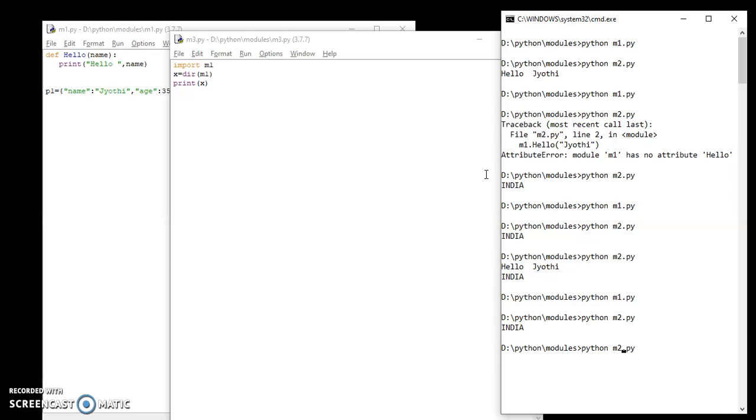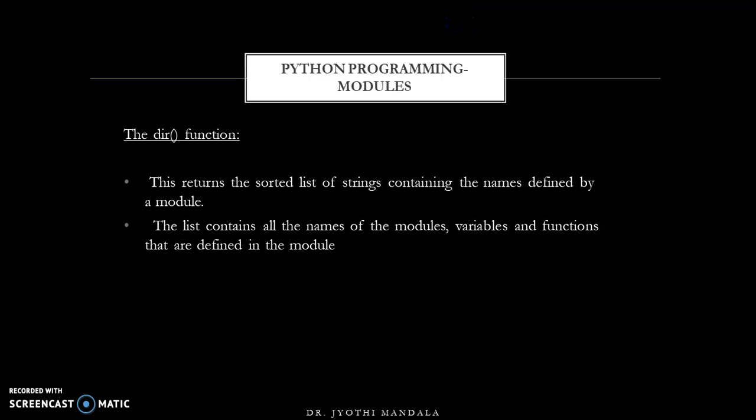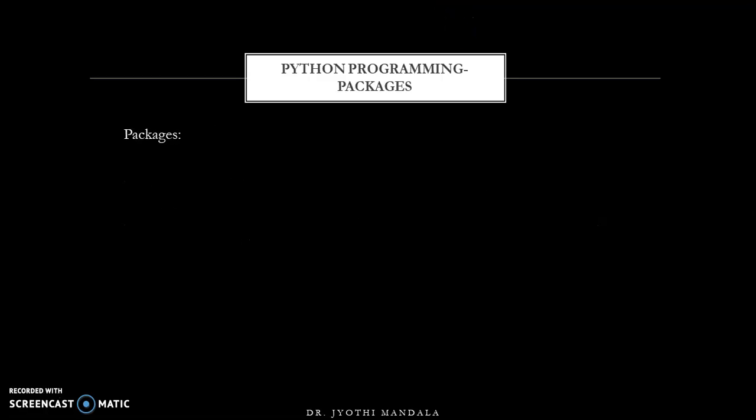So if you write python m3.py, okay, now what happens, it will display a list, and this list contains the hello function and p1. These are all the inbuilt function names or variables that are available. So this is the use of this dir. It will display the names, everything available, in the form of a list, right?